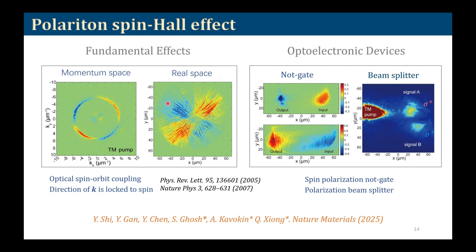So we can see that the spin is related to momentum. This is momentum space. We can see the spin distribution is related to the direction of momentum. So this is the spin Hall effect of exciton polaritons. We believe that this type of spin dependent behavior coupled with these quantum transport properties can be an ideal direction to explore more interesting features.